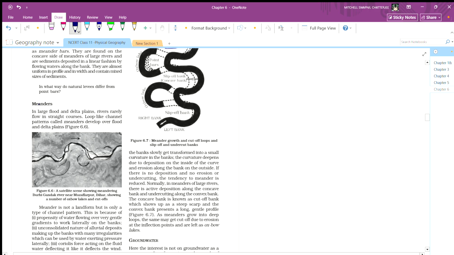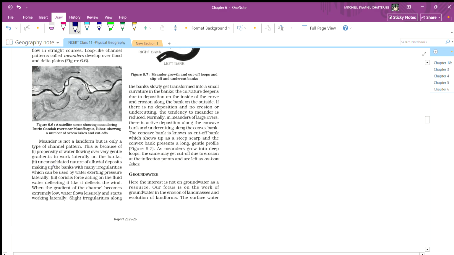Meanders. In large flood and delta plains, rivers rarely flow in a straight course. Loop-like channels called meanders develop over flood and delta plains, like these. Meander is not a landform, but only a type of channel pattern. This is because of the propensity